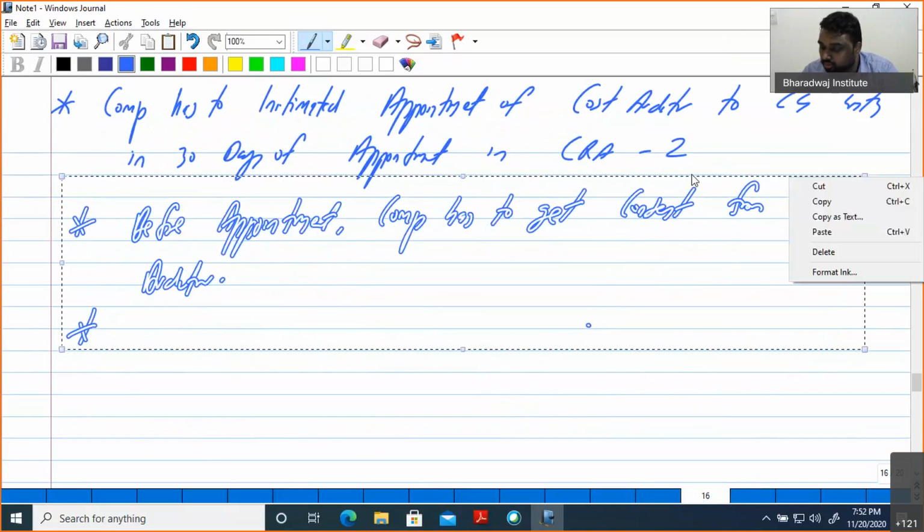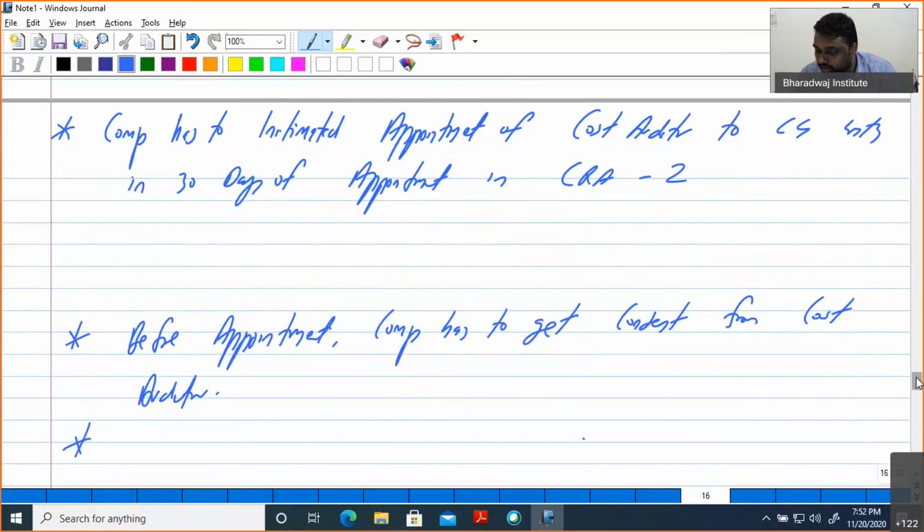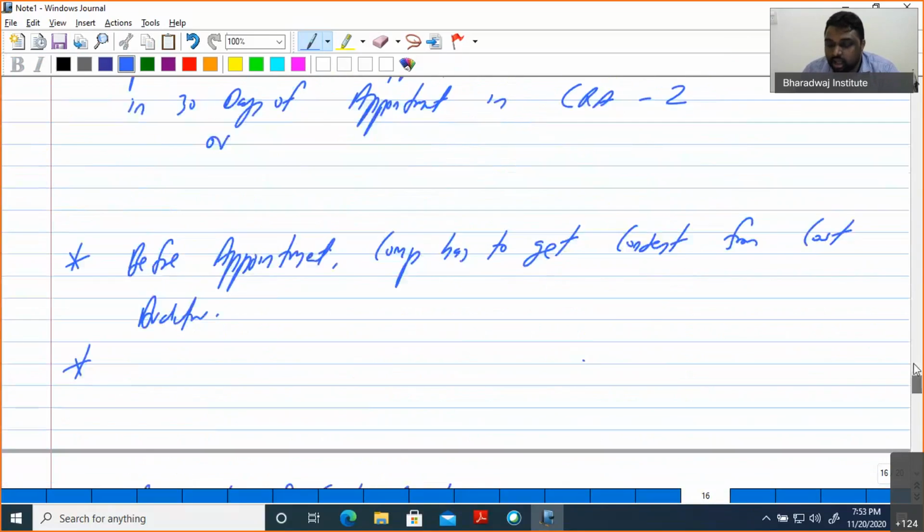The company has to intimate the appointment of cost auditor to the central government within 30 days of appointment in CRA 2, or within 180 days from the financial year, whichever is earlier.